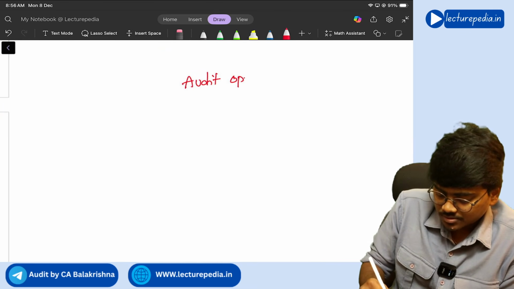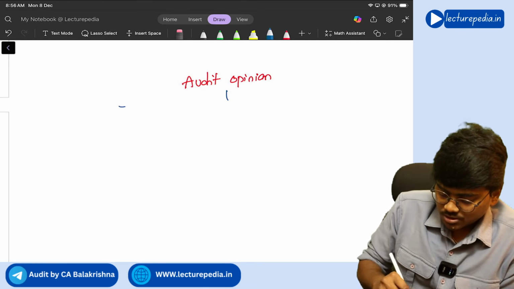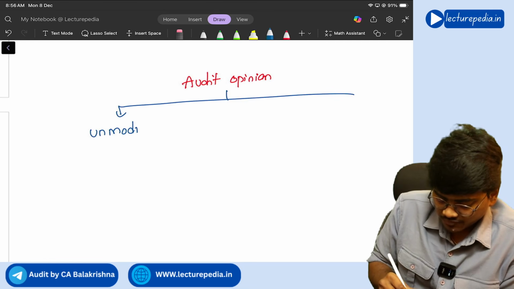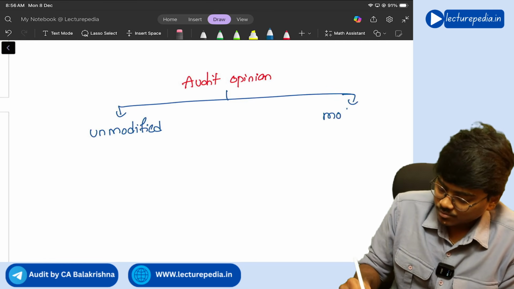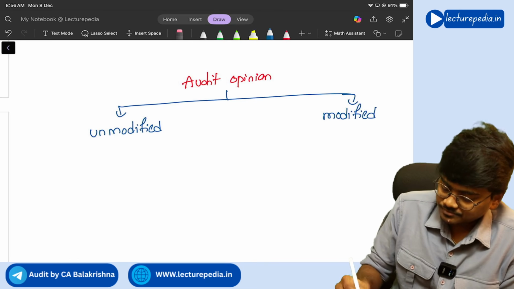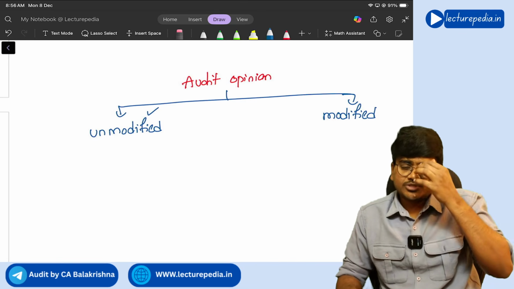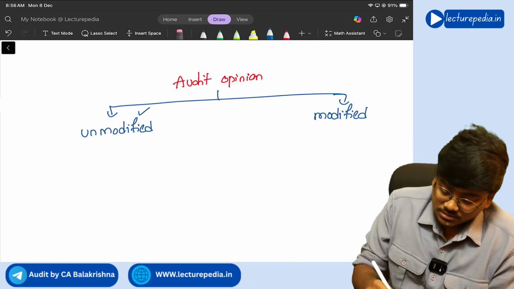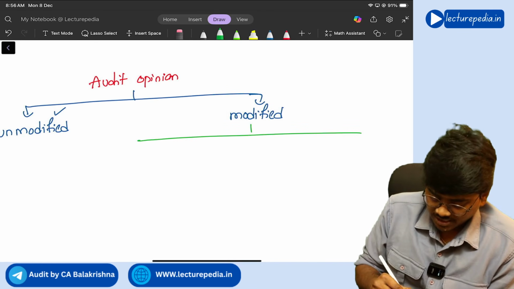Now, these audit opinions, you can classify them into unmodified opinion and modified opinion. Unmodified, when will you give it? If there are no misstatements you will give an unmodified opinion, if there are misstatements you will give a modified opinion. This modified opinion is also again of three types, correct?